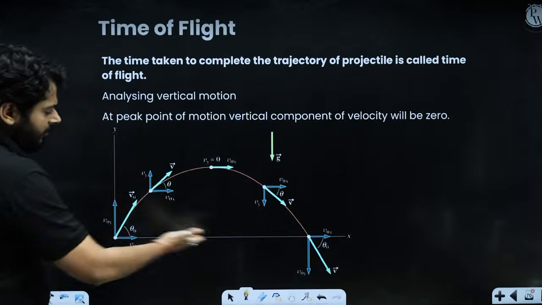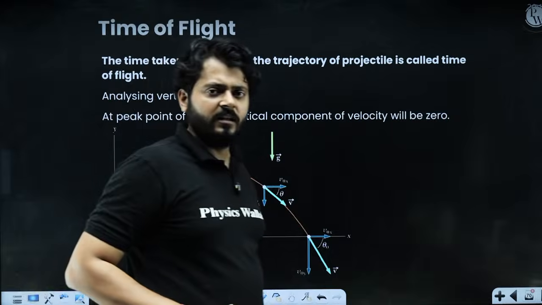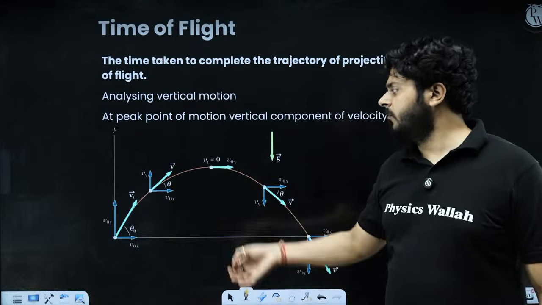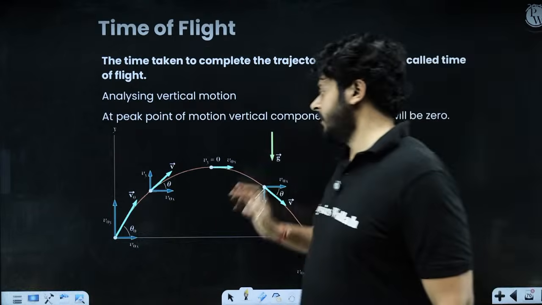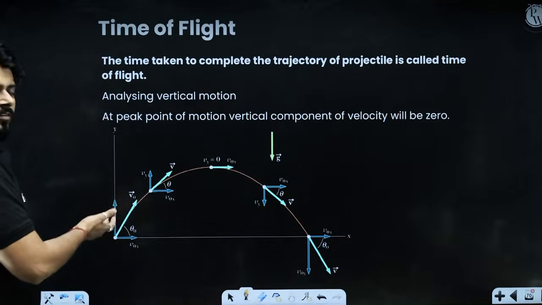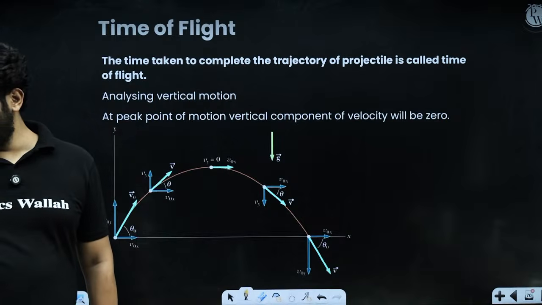Is it the horizontal component or is it the vertical component? So my dear kids, we can say that it is the vertical component which is responsible for keeping the body in the air.